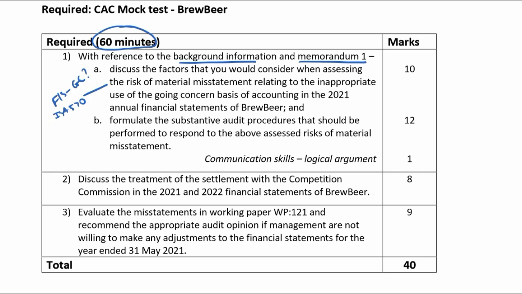in the question. Okay, so all I'm saying is I want to go back into the scenario. Where did I pick up risks with regards to the use of the going concern? That's what I want to put down. If I didn't pick up any, I'm going to go into ISA 570 to help me to look for things that I should have been considering.